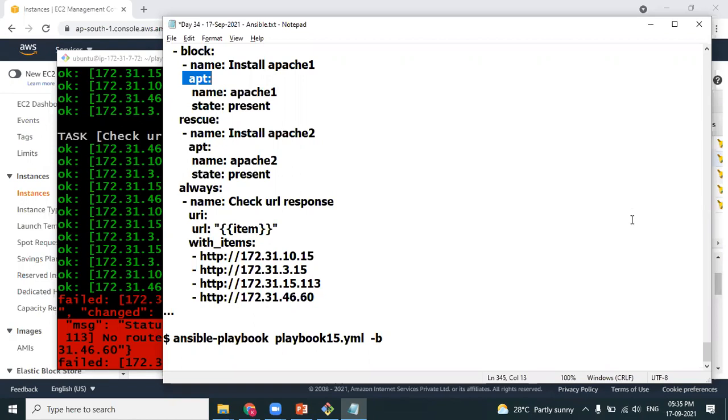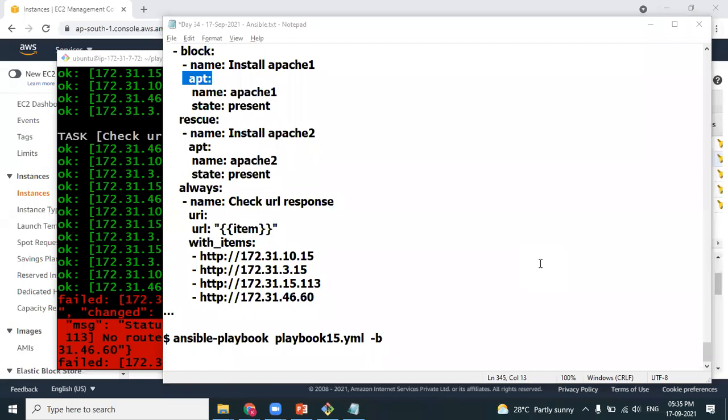One small question. If there are 5 modules and while running, one module succeeds and the second module fails, will the playbook terminate over there? Yes, it terminates over there. Okay, got it.